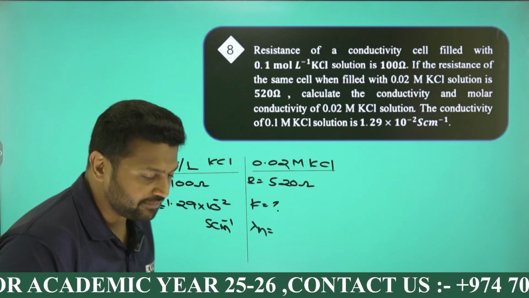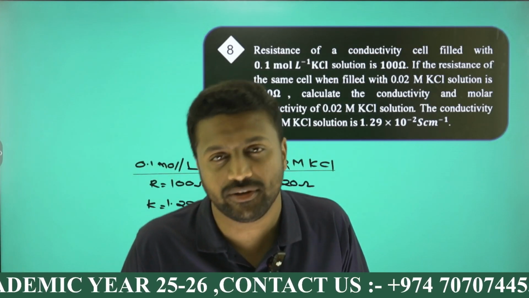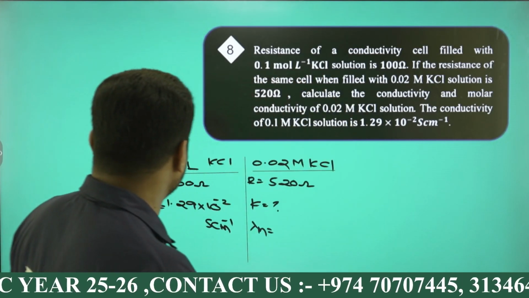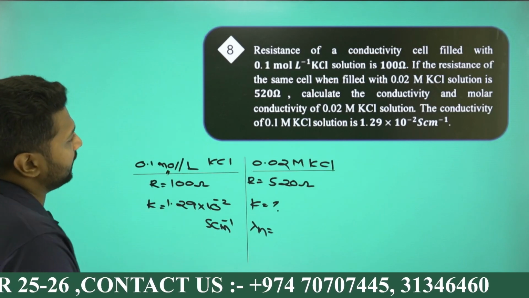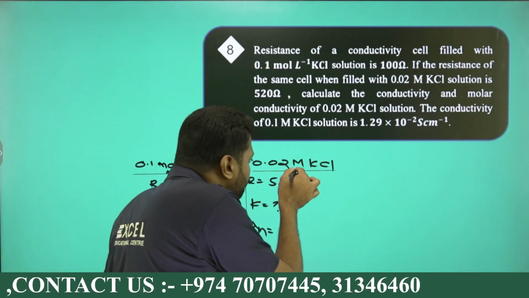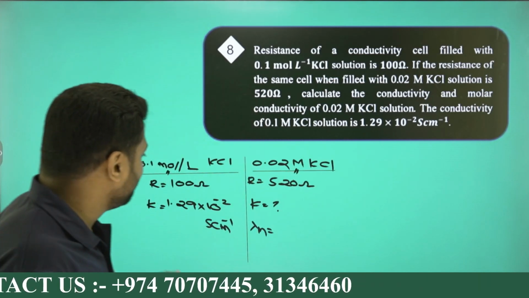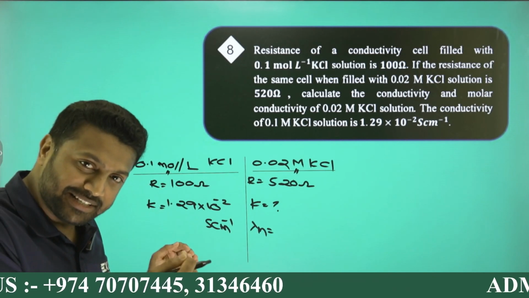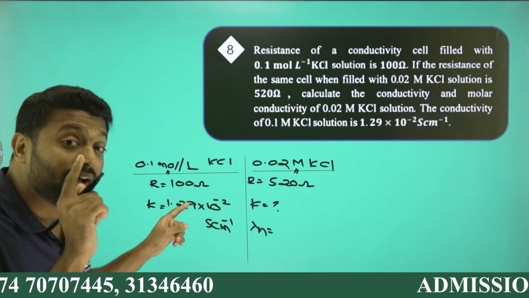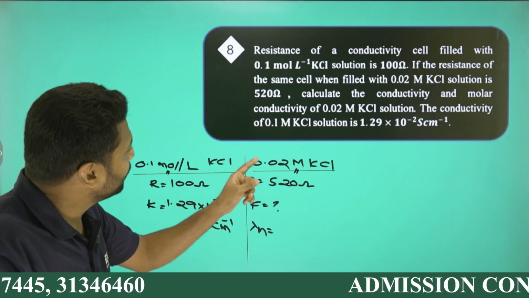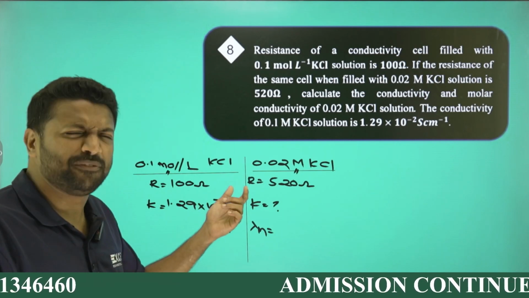In effect, I can say we have two solutions, right? I'm concluding my point. One is 0.1 mole per liter KCl and the other is 0.02 molar. For the 0.1 mole per liter KCl solution, the resistance is given as 100 ohm. For the 0.02 molar KCl, the resistance is given as 520 ohm.